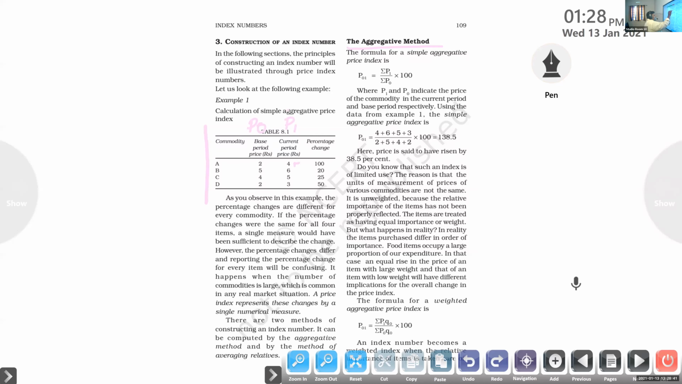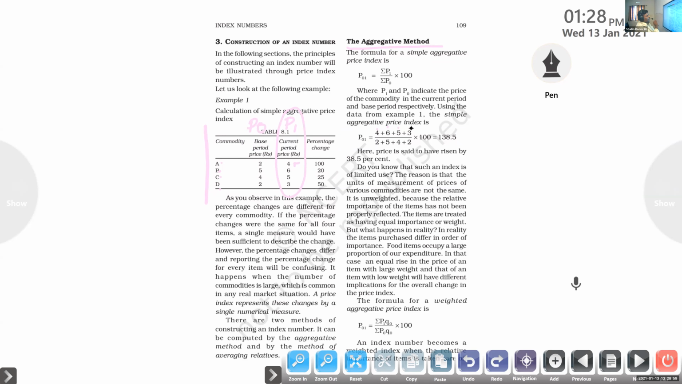Okay, that is the current period price of different commodities. What are the commodities? A, B, C, D. So 4, 6, 5, 3. Clear? That is sigma P1. The value is sigma P1 divided by sigma P0. Okay, that is sigma P0.